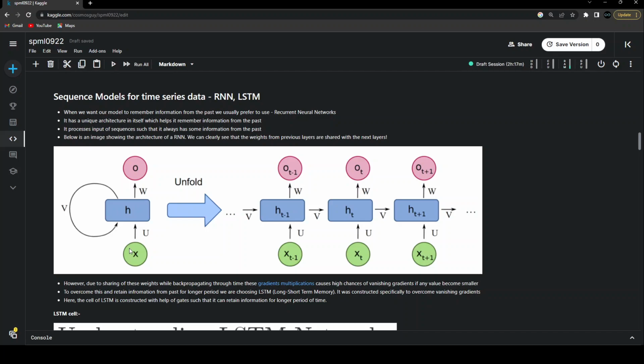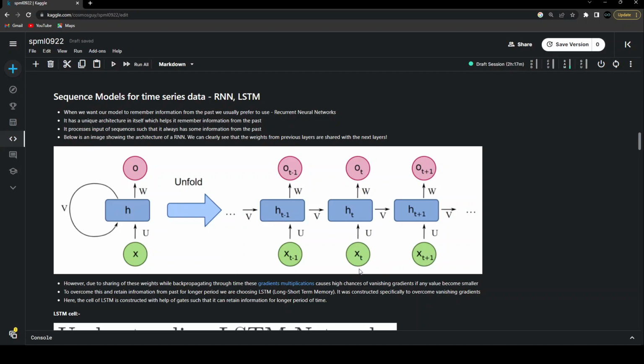And that's why over here it's not plain backpropagation. In an RNN, we have backpropagation through time, because for each and every time step we are going to feed in some different inputs. It's also going to give out respective outputs. And now those outputs are again fed in with the new inputs for the new time step. If you're confused about what is actually going on, let us just unfold this RNN. If we unfold this RNN, this is how it's going to look. This is the current time step, this is the previous time step, and this is the next time step.